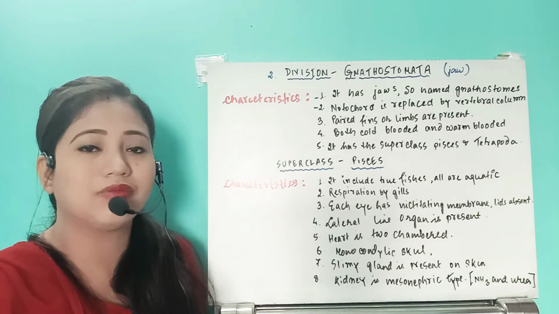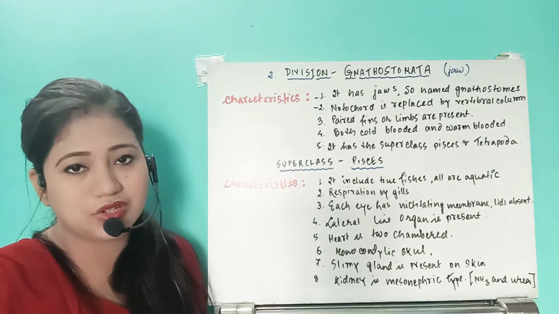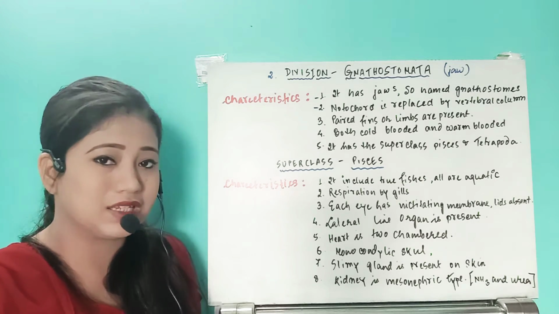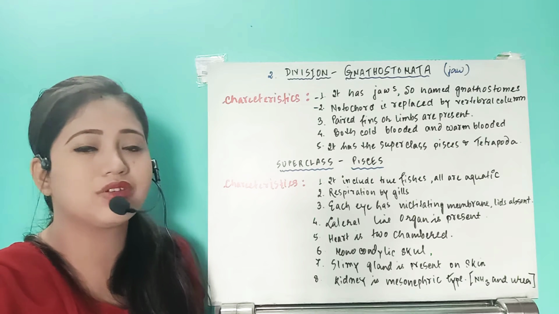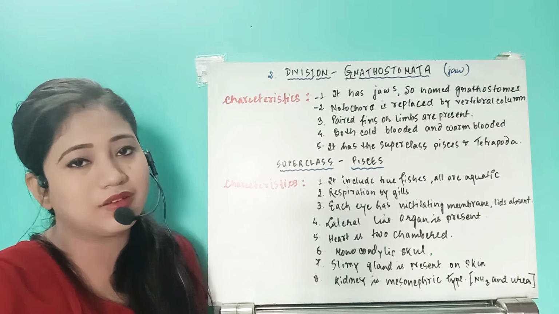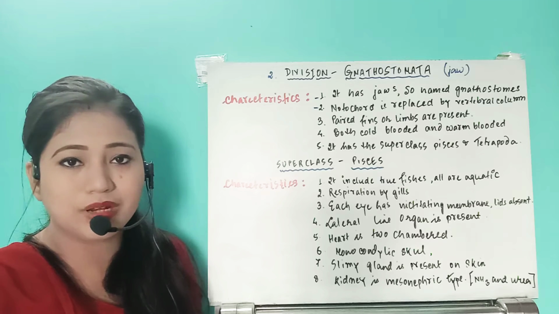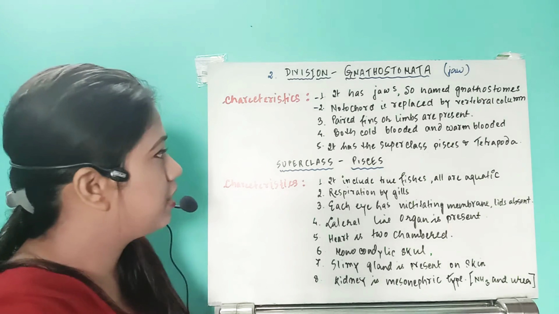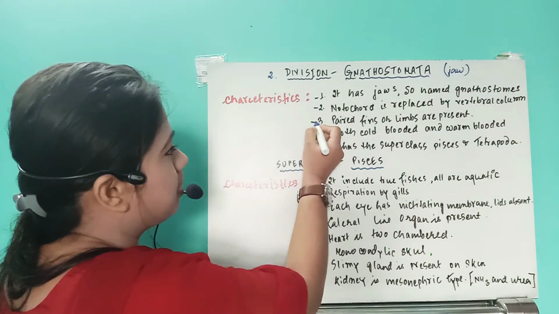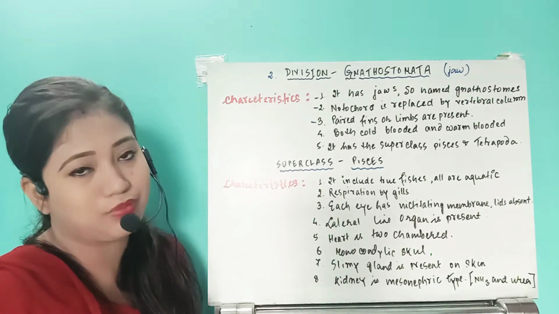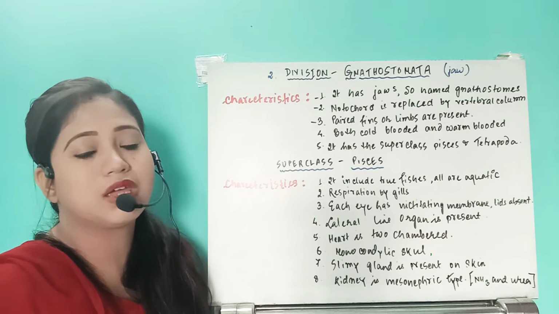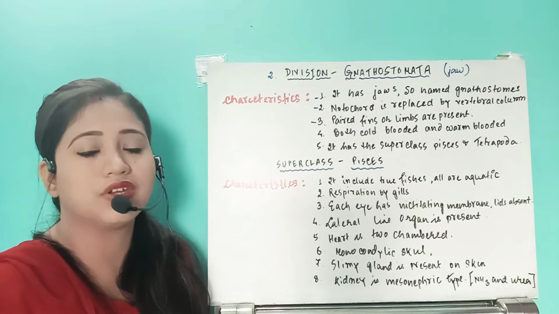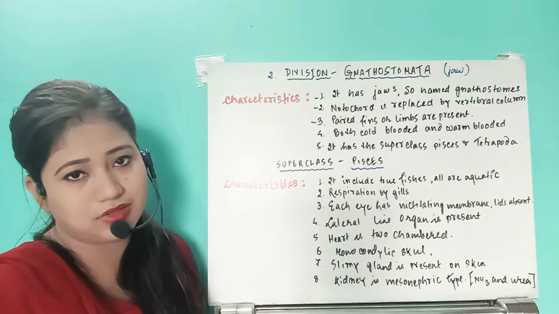So either that vertebral column can be cartilaginous or it can be bony. So in this division, gnathostomes, the notochord will be replaced by the vertebral column, and that vertebral column can be cartilaginous or it can be bony also. Now the next characteristic, see, they will have paired fins and limbs. So if that organism is aquatic, they are going to have the fins. If you see in case of the fishes, they are going to have the fins, right?